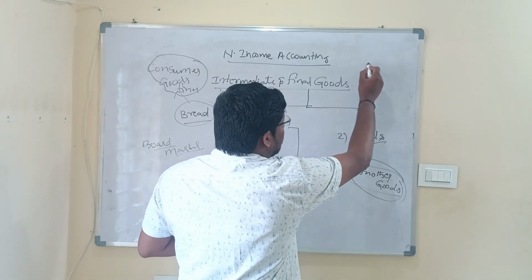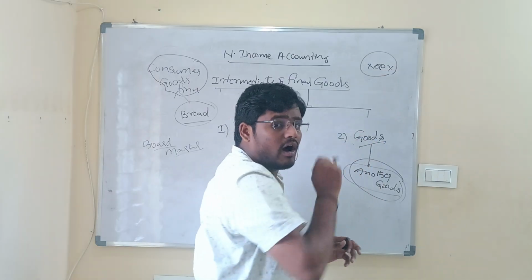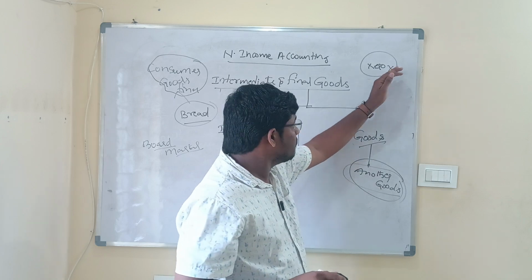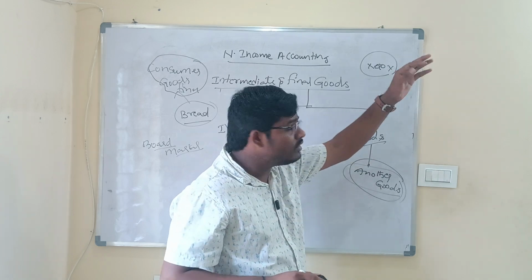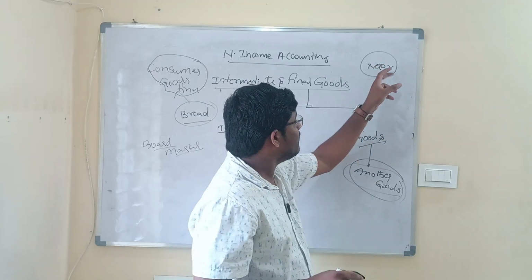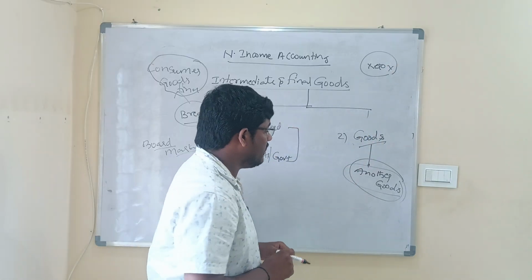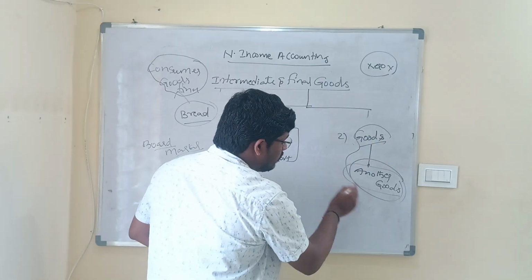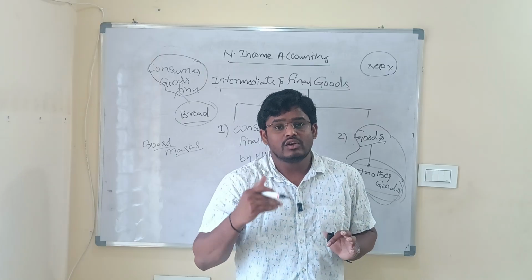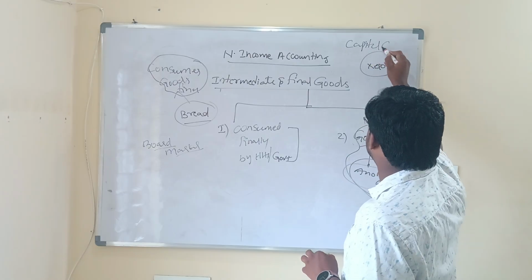Now let us take an example. You might know the machine called a Xerox machine. The Xerox machine can be called a final good, which means it is being used to make another good. But once the good is made, you can make other goods with it, and the Xerox machine is not losing its identity. This is the point you have to keep in mind. All those final goods that are used to make other goods, but in the process don't lose their identity, are referred to as capital goods.